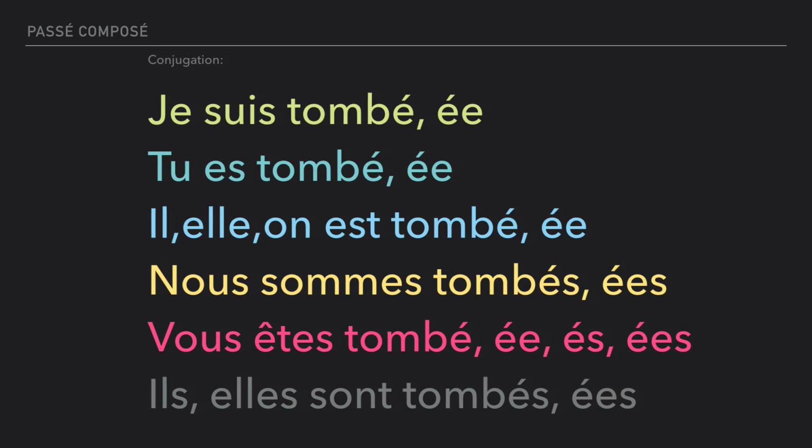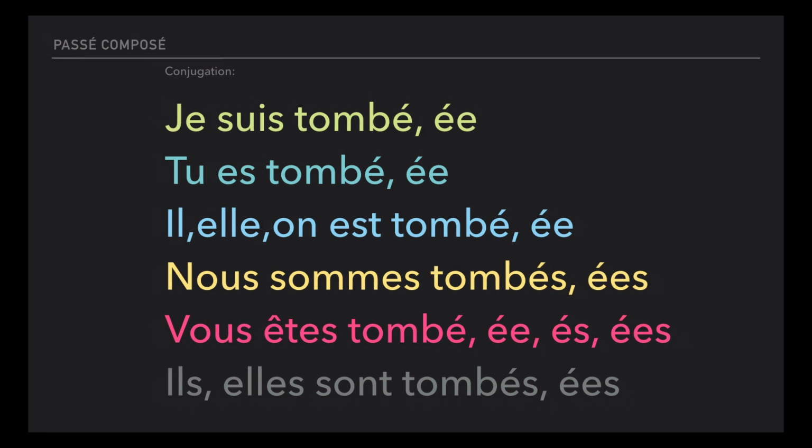Okay, so let's see an example of conjugation with the verb to fall, tomber. Je suis tombé. When you speak, you say je suis tombé. Tu es tombé. Again, in spoken French, we've got a contraction and we say t'es tombé. Il est tombé, elle est tombée, on est tombé. Nous sommes tombés, vous êtes tombés, ils sont tombés, elles sont tombées.